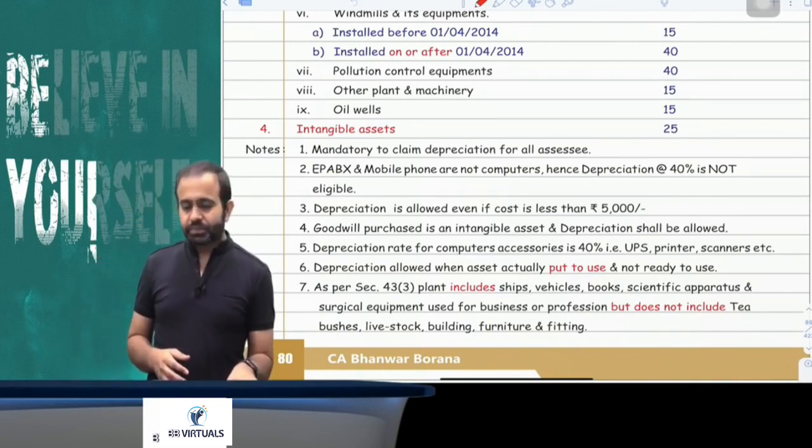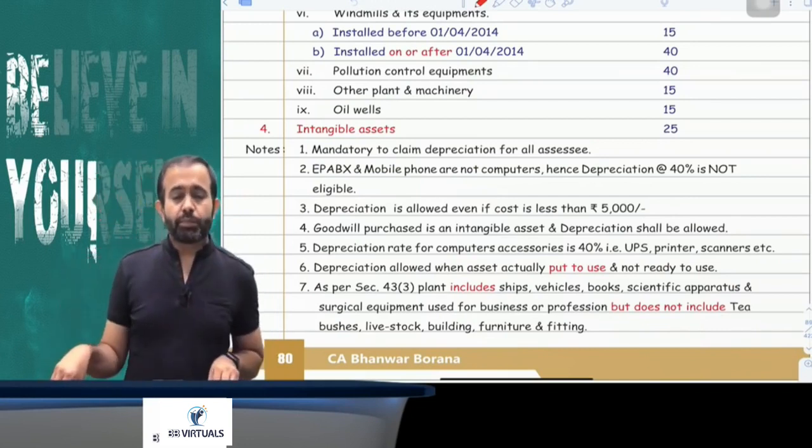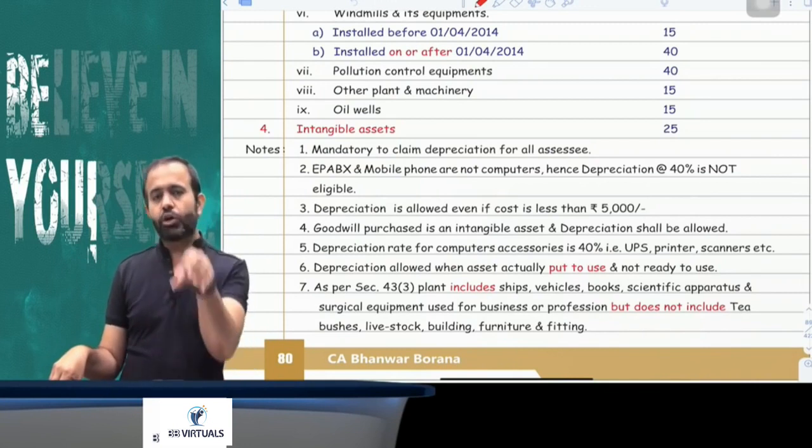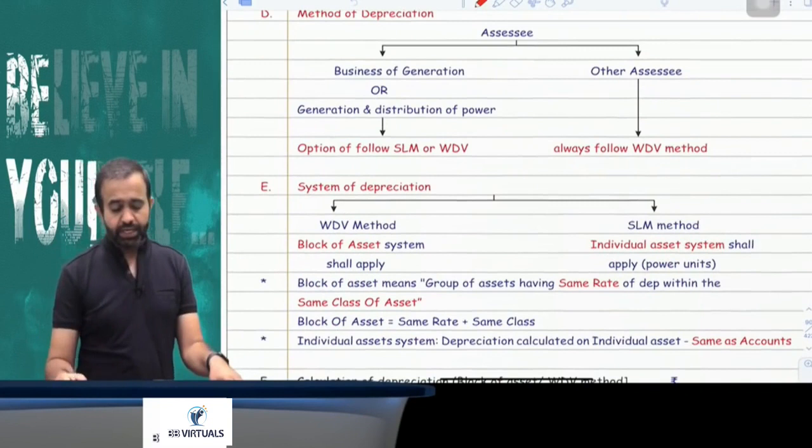But try to understand, suppose there is any part of a computer, meaning computer accessories like UPS and printer and all, on that you can claim the depreciation at the rate of 40%.